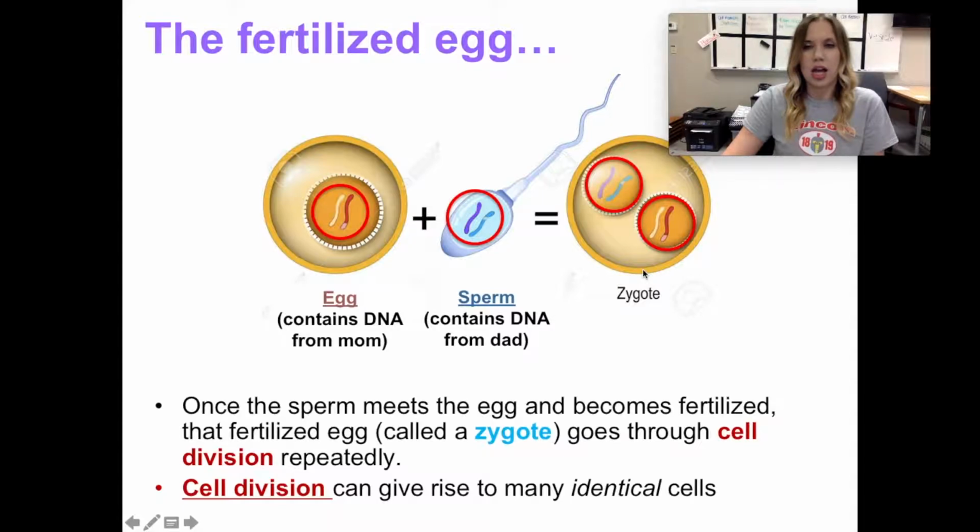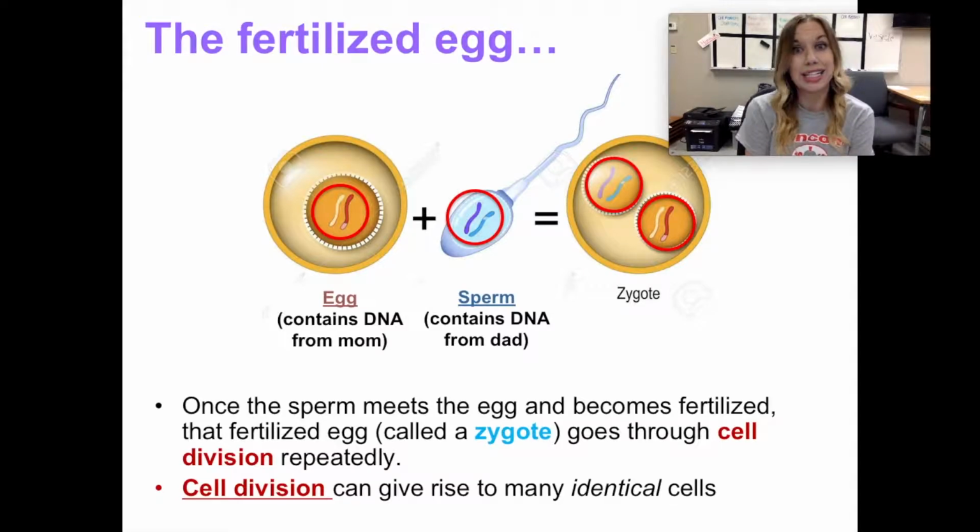Important to note at this stage, at the very early stages, cell division gives rise to only identical cells. At the very beginning, when cells divide, they are giving rise to identical cells. And don't get me wrong, when we undergo mitosis, we are duplicating a cell exactly the same. It's like having a twin brother or sister. They are identical twins.